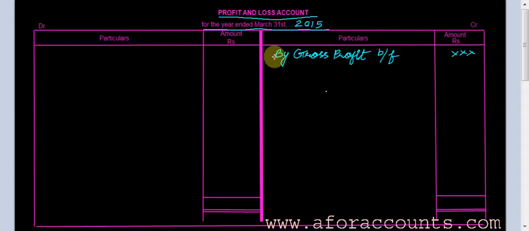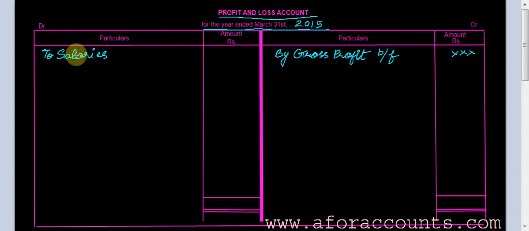What all things need to be recorded on the debit side? Think of any indirect expense and you have to jot it down here. Say, let's start with salaries. To salaries.